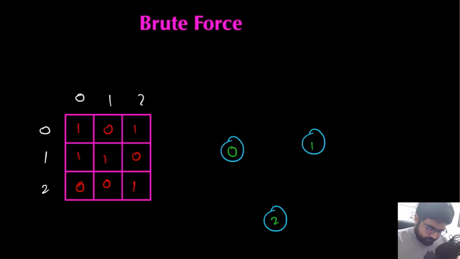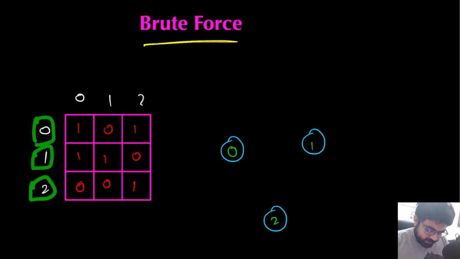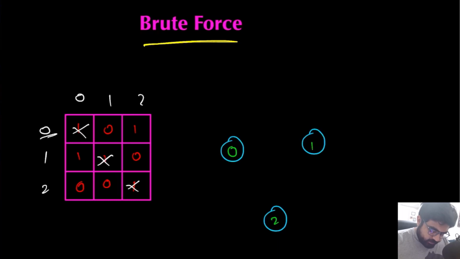Okay, so the first approach is a brute force approach. In the brute force approach, we are simply going to check whether any single one of the given persons is a celebrity. One by one, we are going to check every single person. So first we will consider person 0. We will try to see whether 0 is a celebrity or not. How can 0 be a celebrity? If everyone else knows who 0 is and 0 knows no one. In this case, we can see that 0 knows someone, so 0 is not a celebrity.